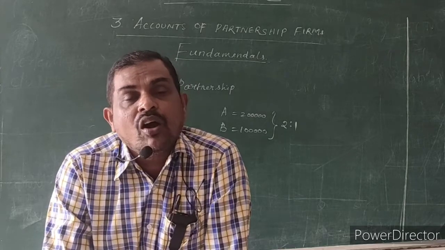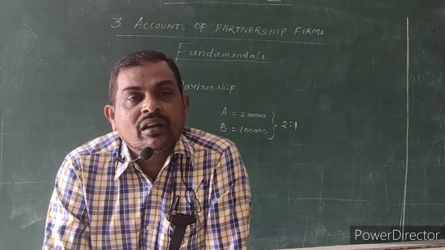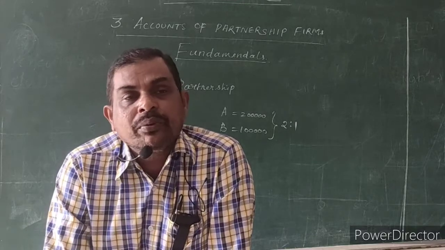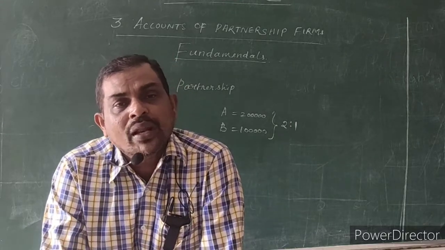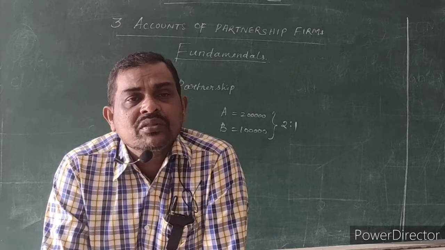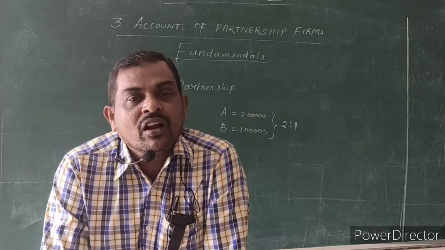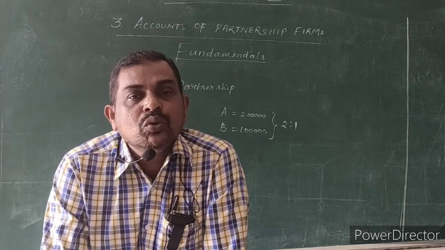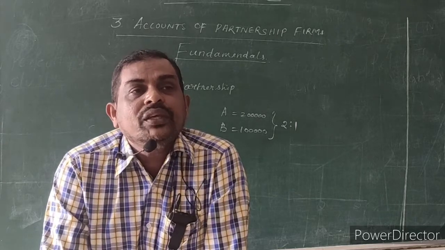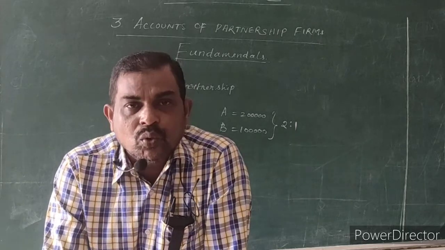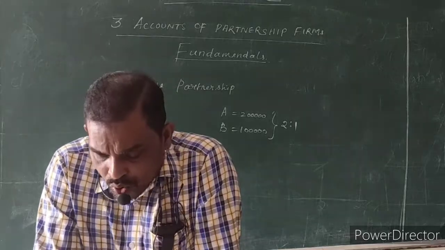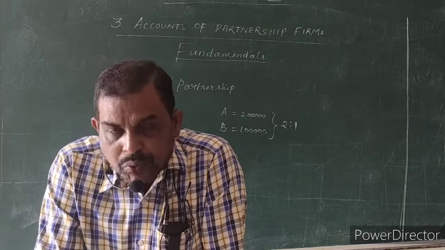Suppose A contributed 5 lakhs, B contributed 3 lakhs, C contributed 2 lakhs, D contributed 50,000. Whatever it may be, if they are not following the partnership deed, they have to share profit equally only. That is the rule. So here profit should be distributed equally.